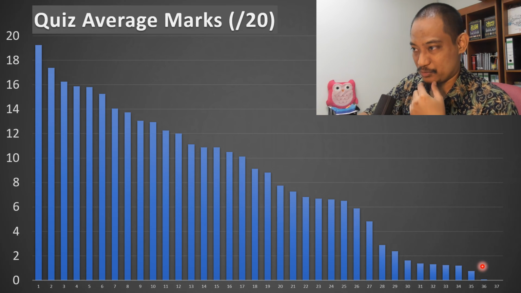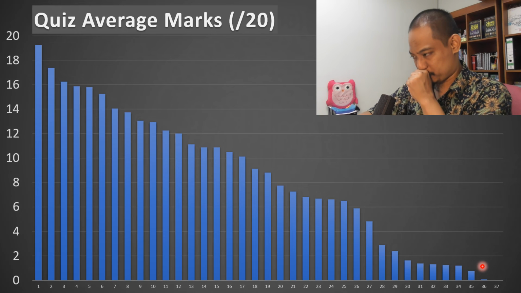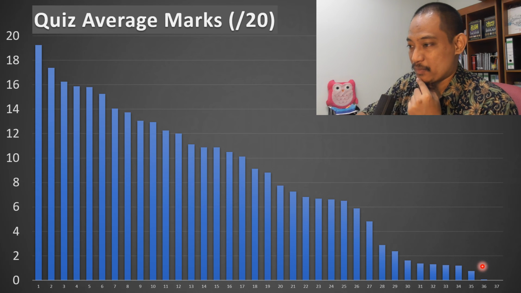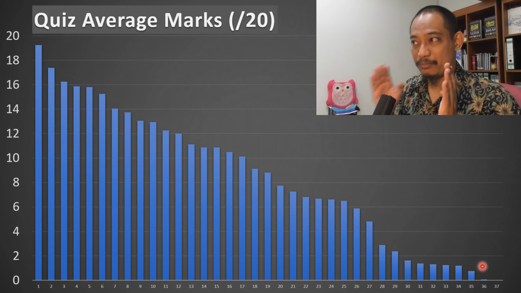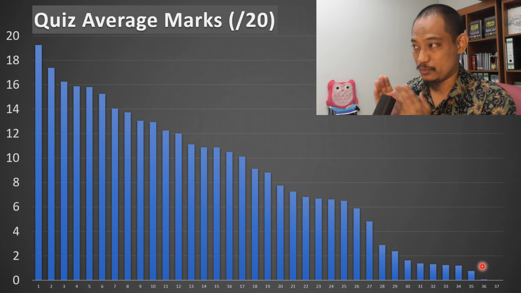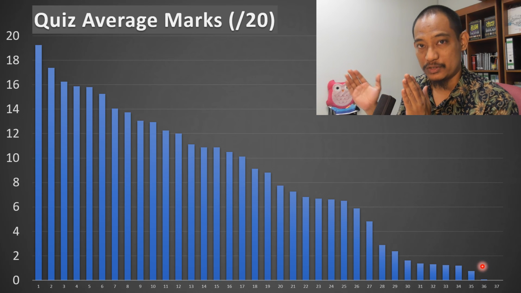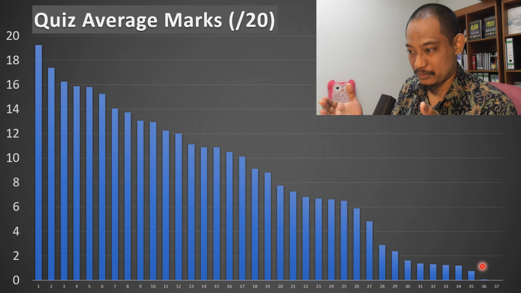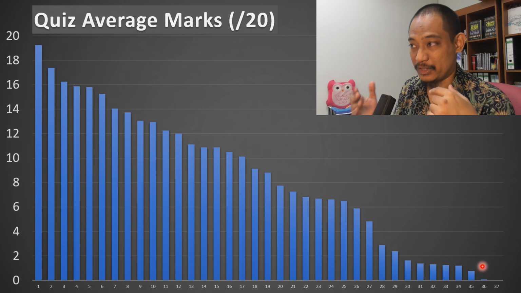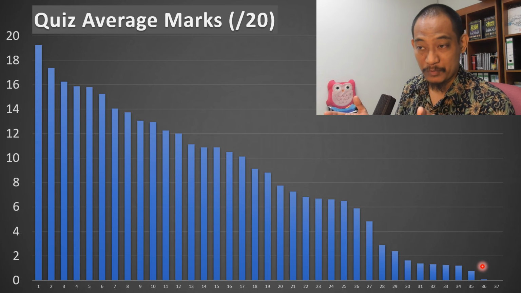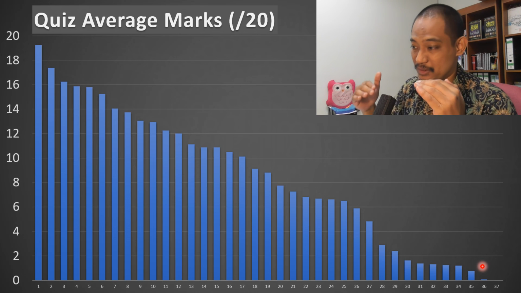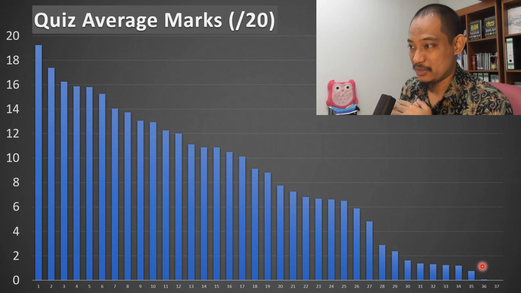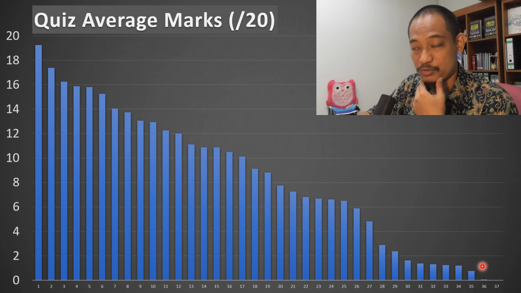Now, this is the current quiz mark average out of 20. This is based on the quizzes up till the midterm exam. So we have more quizzes to go, and if you are in my section, you know that I take the best 8 quiz marks. Meaning that if the later quizzes that you take after this can push your marks upwards, it will help your average quiz marks as well as the carry mark.